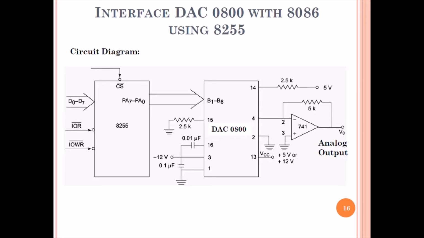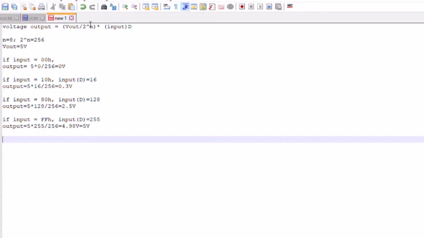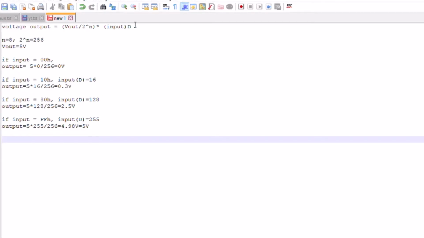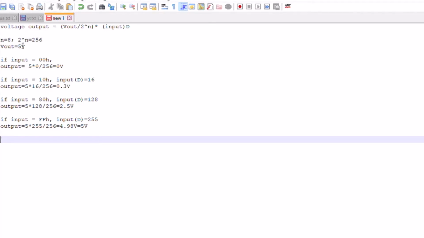And the most important thing while doing programming with this DAC is that the output voltage is proportional to whatever input we are giving. This is the formula: voltage output equals V out divided by 2 to the power n, whole into the input bits that we are giving in decimal. We already know that n equals 8 bits because we are giving the input in 8 bits. 2 to the power n is therefore 256. Suppose V out is 5 volt as given in the diagram.